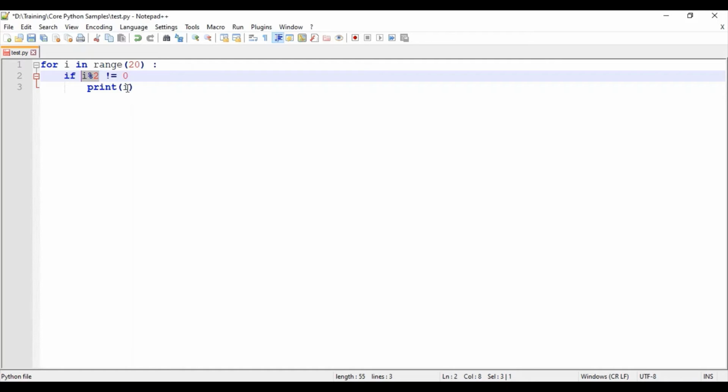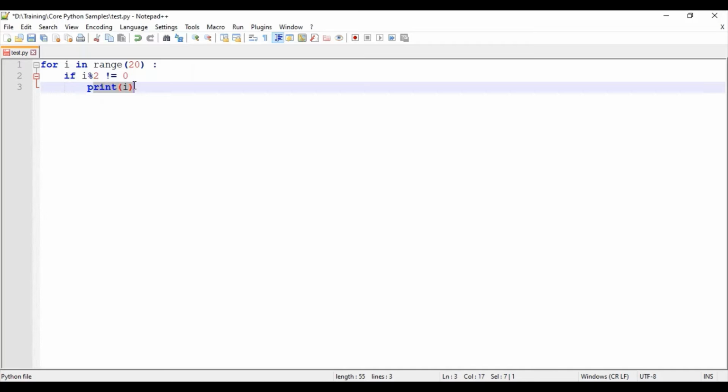So since it doesn't return 0, it is an odd number, so I would be printing it. Suppose in the I iteration I get 2, 2 percentage 2 is 0 only. So in that case the if condition fails, and the print statement will never be executed.